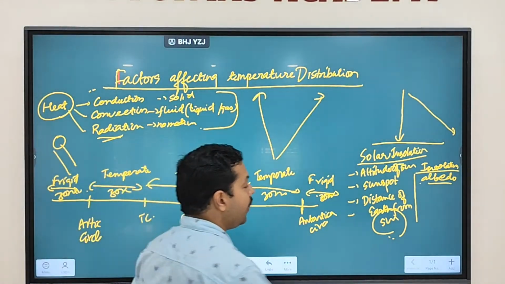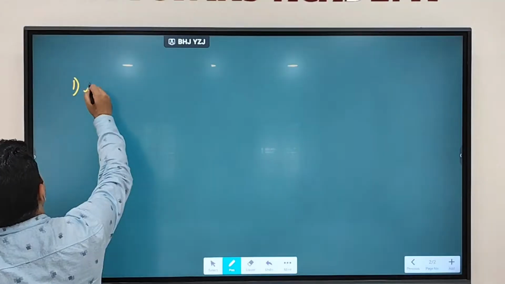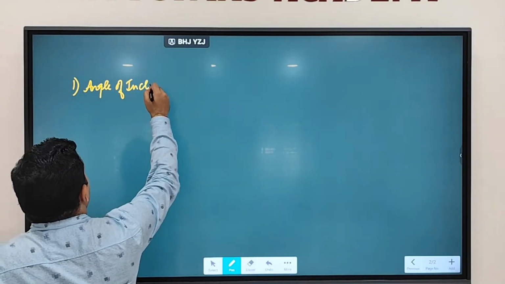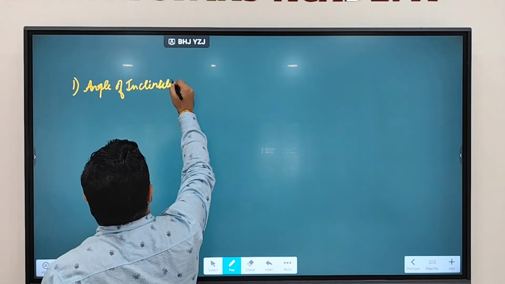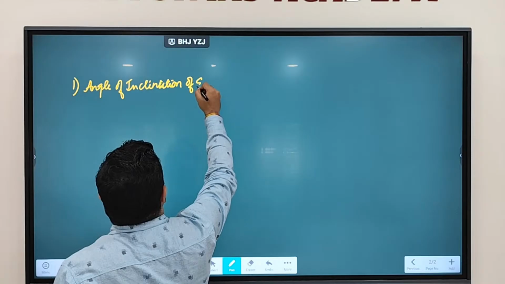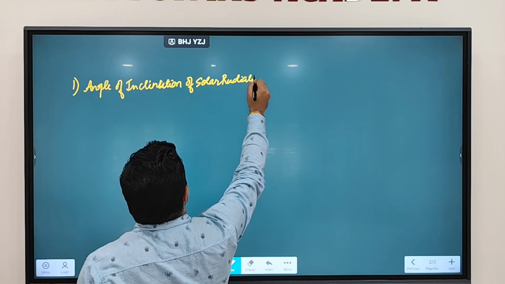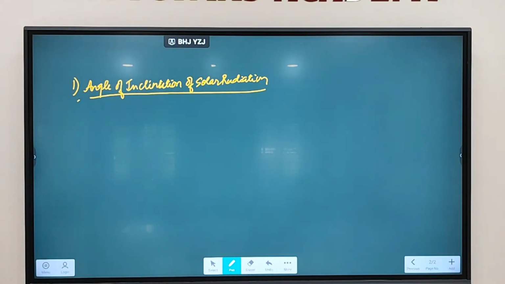Fine. So the first factor which is affecting is called the angle of inclination of solar radiations. At what angle the solar radiation is coming is one of the factors.